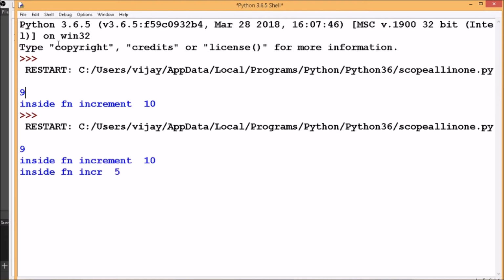Run. We observe that it is displaying 9, which is the global value. Then this is the value 10, initially 5, after increment 5 plus 5, 10, and this is inside the INCR function having the initial value 3, then incremented by 1 becomes 4, then incremented by 1 becomes 5, as it is incrementing twice.